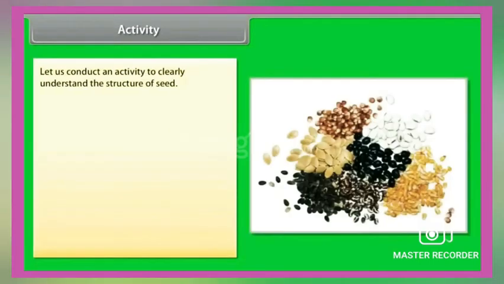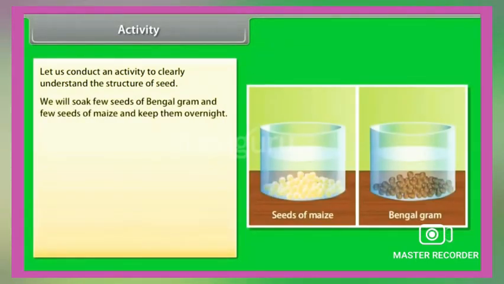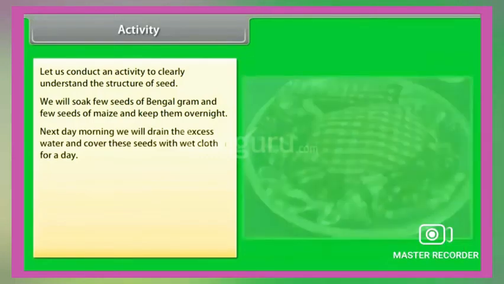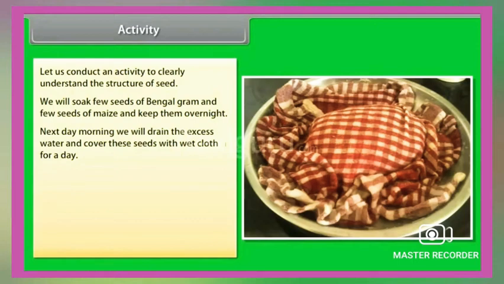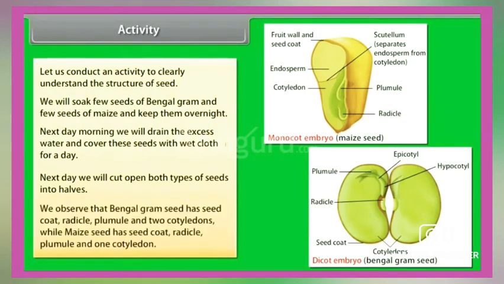Now let us see an activity to clearly understand the structure of a seed. We will soak a few seeds of Bengal gram and a few seeds of maize and keep them overnight. Next morning, we will drain the excess water and cover these seeds with a wet cloth for a day. Next day, we will cut open both types of seeds into halves. We observe that the Bengal gram seed has seed coat, radicle, plumule and two cotyledons, while the maize seed has seed coat, radicle, plumule and one cotyledon.